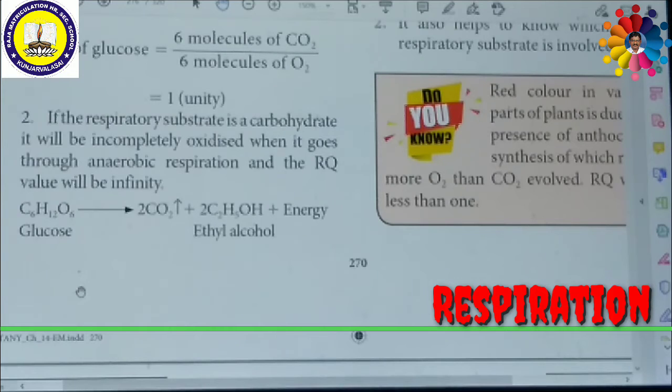There may be a 2 mark or 3 mark question asking why the respiratory quotient of glucose oxidized during anaerobic respiration is infinity. Such questions might be asked, so get ready with the answer.